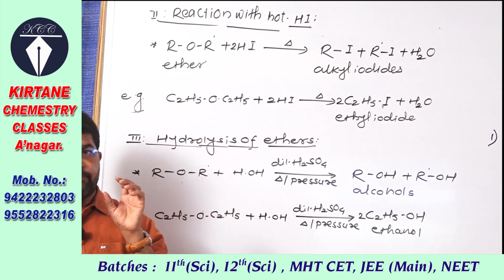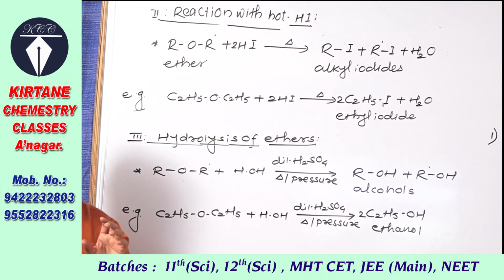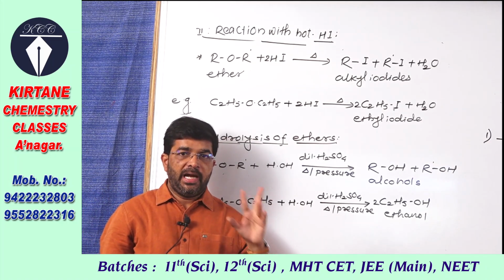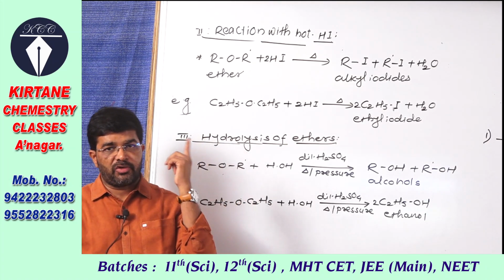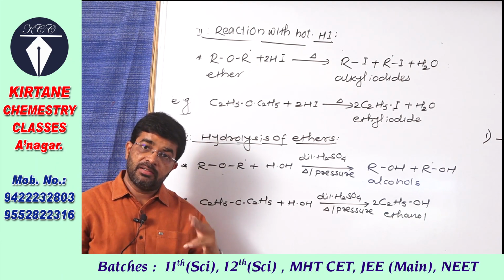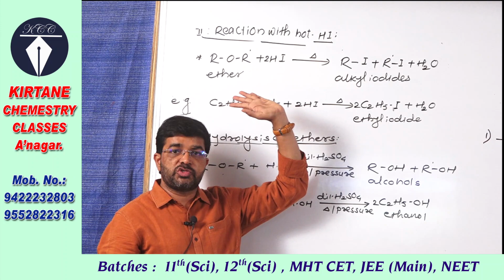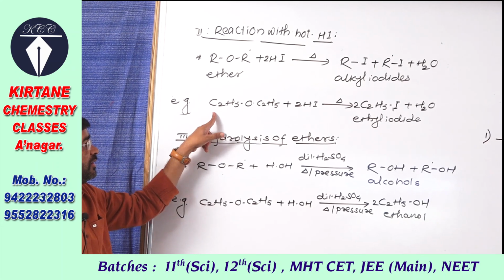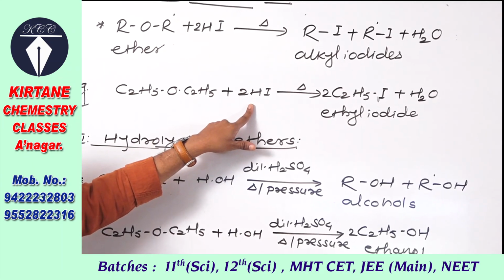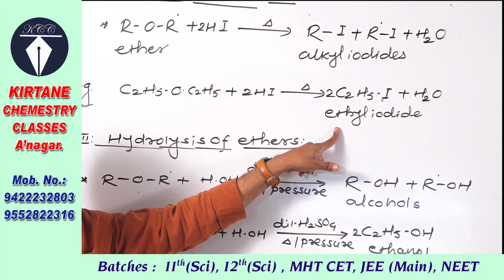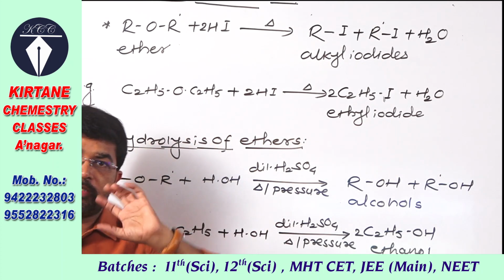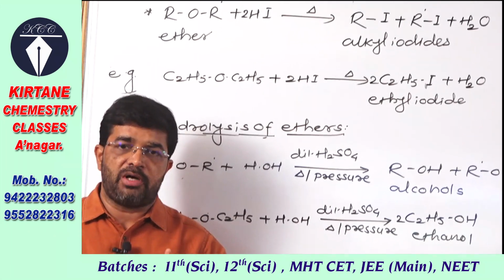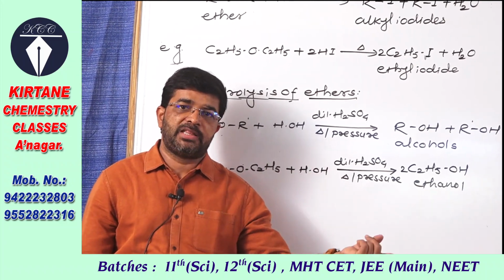This means if both alkyl groups attached to oxygen are the same, then only one alkyl iodide is formed, and if the two alkyl groups attached to oxygen are different, then a mixture of alkyl iodides is obtained. For example, diethyl ether, ethoxyethane, when heated with hydrochloric acid at higher temperature, gives only ethyl iodide. If we take ethyl methyl ether here, it gives a mixture of ethyl iodide and methyl iodide.